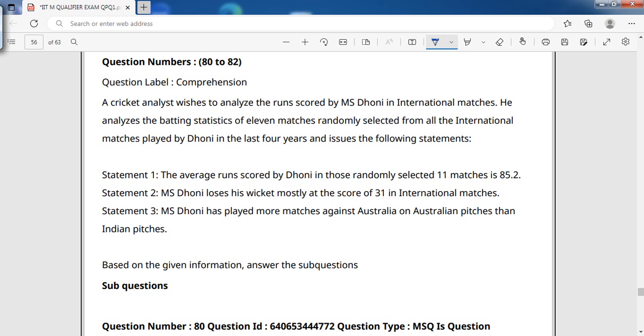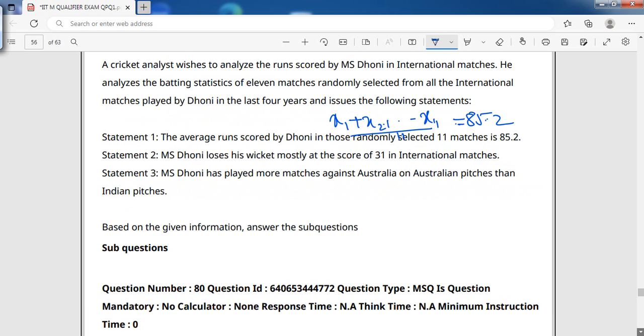What are those? The average runs scored by Dhoni in those randomly selected 11 matches is 85.2. Very good. Average means what? Just take this one, means 11 matches. So x1 plus x2 till x11 by 11 is 85.2. Okay. You should get this picture in your mind. MS Dhoni loses his wicket mostly at the score of 31 in international matches. Okay. MS Dhoni has played more matches against Australia on Australian pitches than Indian pitches. Okay, good. On the Australian pitches, meaning on the grounds of Australia, he has played more matches against Australia.